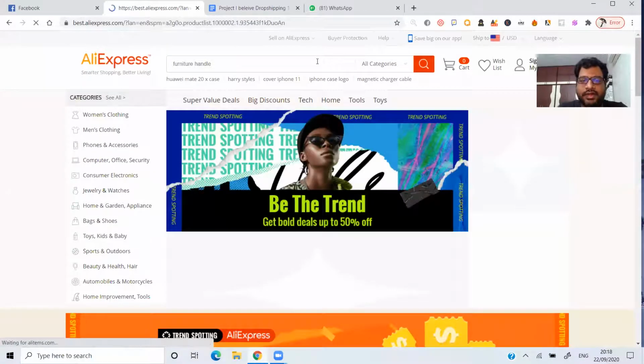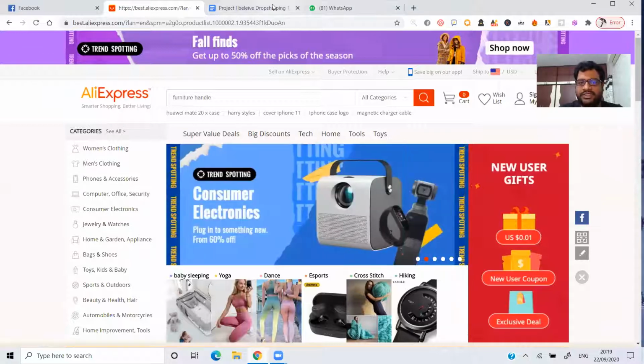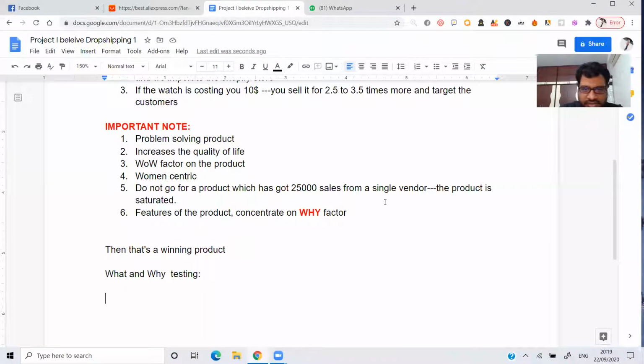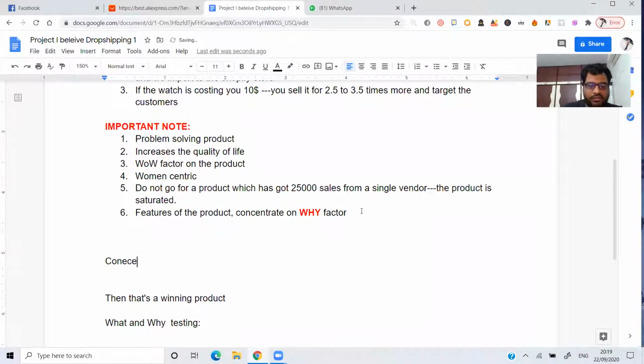Okay, done. Now, for example, I normally do the product research like this. First point, you need to have a specific niche. Let me talk about this later. Now, if you want to find a product, concentrate on a specific niche. Niche, for example, maybe kids. First, you need to go for broader things.